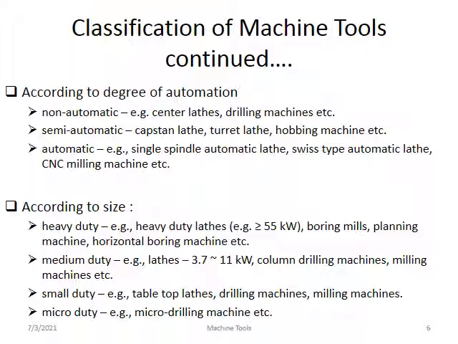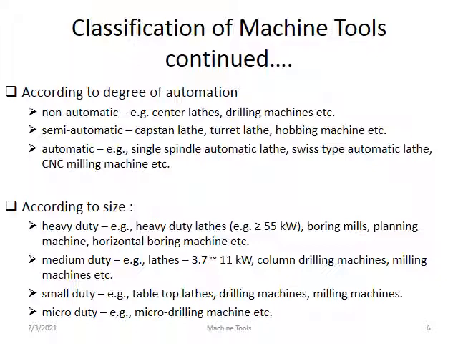Semi-automatic example, you can take a capstan lathe, turret lathe, hobbing machine. This is semi, 50-50: 50% manually operated and 50% automatically operated. And 100% automatic means single spindle automatic lathe, Swiss type automatic lathe, and CNC milling machine, CNC lathe machine, CNC drilling machine. CNC means computerized numerically controlled machine, which is 100% automatic.